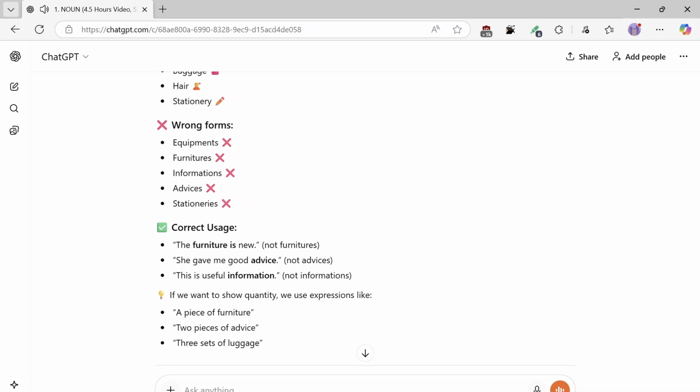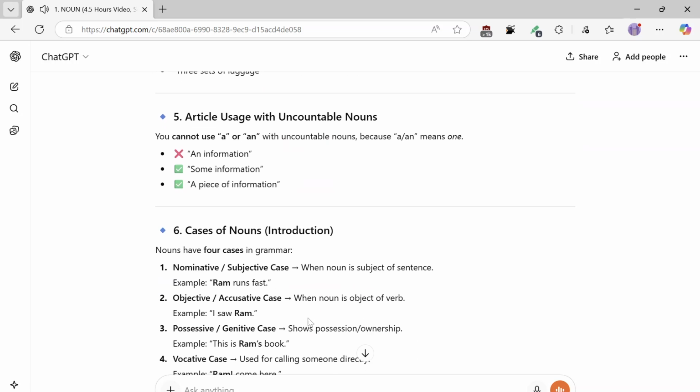Correct usage: the furniture is new. She gave me good advice, not advices. This is useful information. If we want to show quantity, we use expressions like a piece of furniture, 2 pieces of advice, 3 sets of luggage. 5. Article usage with uncountable nouns. You cannot use a or an with uncountable nouns because an means one. Not an information, but some information, a piece of information.